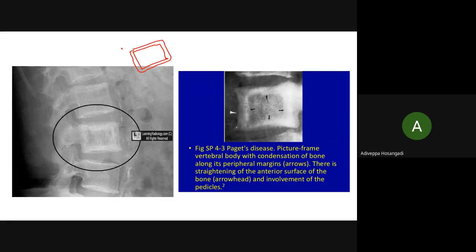This is very typical of Paget's. Otherwise, what happens? This is only one bone now. This one vertebra is looking classical photo frame. Otherwise, see here, they are thin. This is a better depiction. If this goes on, deposition of bone goes on increasing, it can become an ivory vertebra. Ivory vertebra means it completely becomes white. Picture frame vertebra is seen in Paget's. It can later go on to ivory vertebra, which is also seen in Paget's.